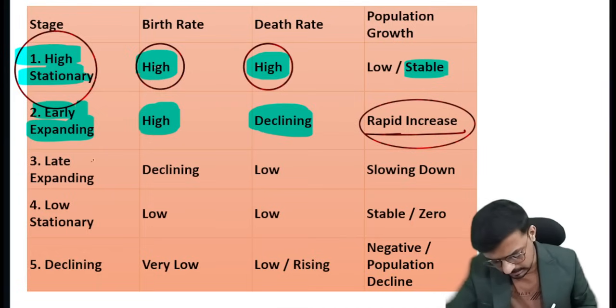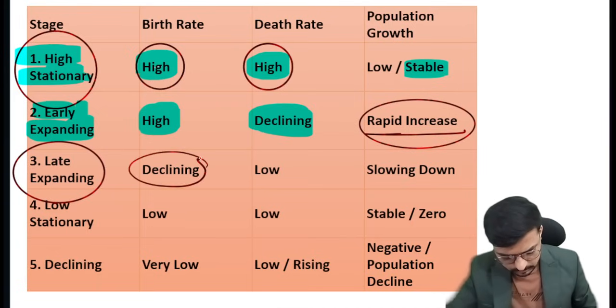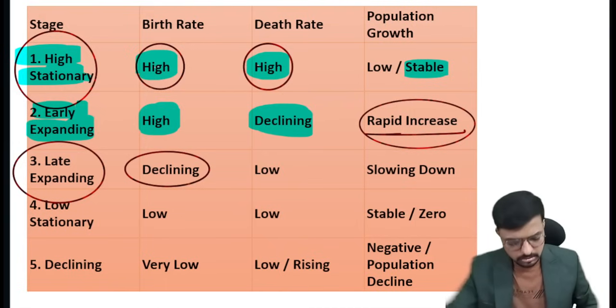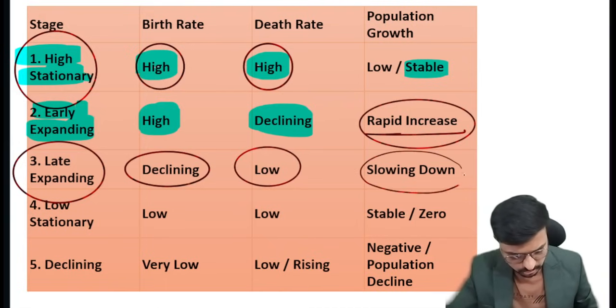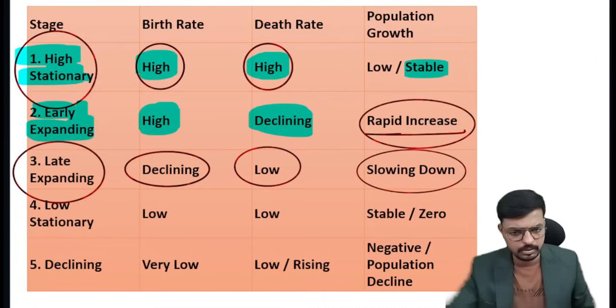Okay, so next one is the late expanding phase. In the late expanding phase, the birth rate is low, meaning it has started to decrease, and the death rate is very low. So the population growth is slowing down. Very important, keep that in your mind, right?